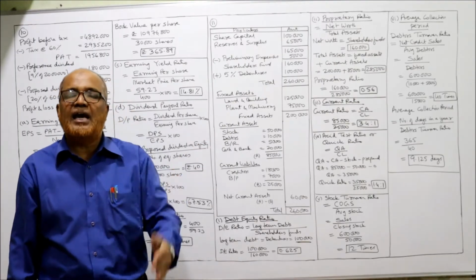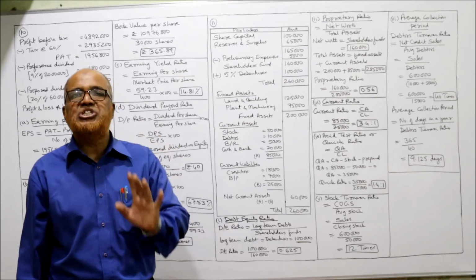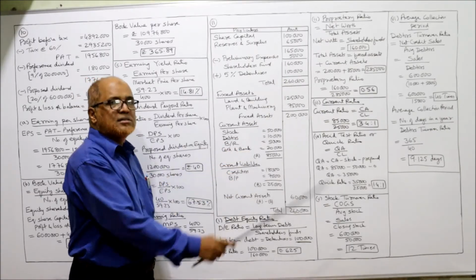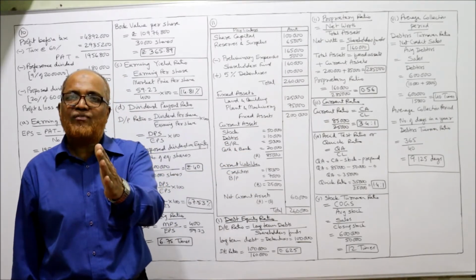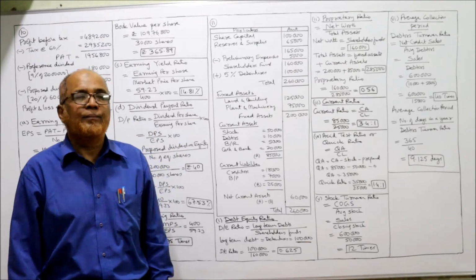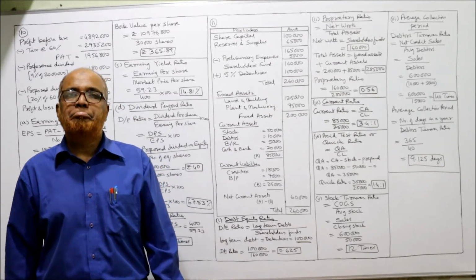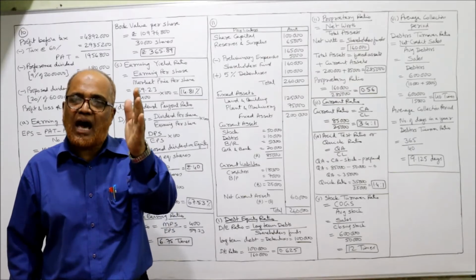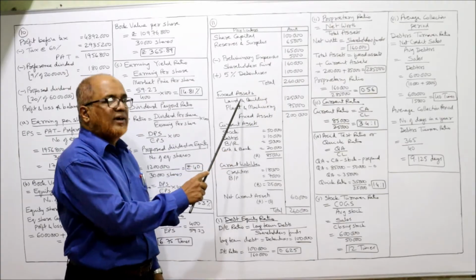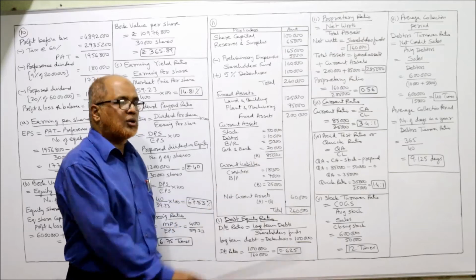To shareholders fund we add long-term debt. The long-term debt is debentures given in the problem. So debentures we add up, 1 lakh. So total 2,60,000. Now shareholders fund plus long-term debt is equal to capital employed. This 2,60,000 what you got is capital employed. In this 2,60,000 we have shareholders fund and also long-term debt. So below that we'll take the fixed assets. Fixed assets are land and building, plant and machinery. Total fixed assets are 2 lakh.